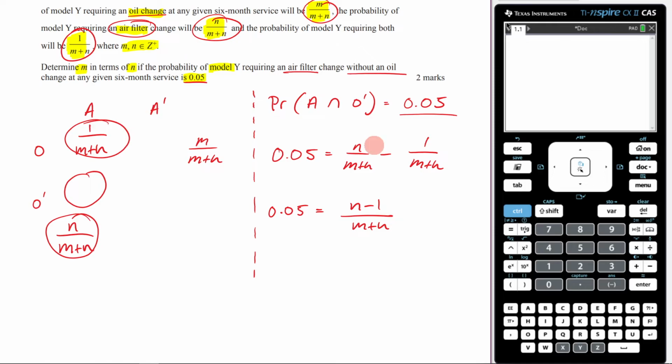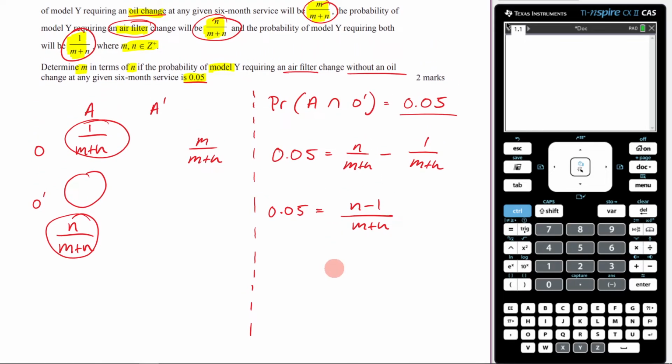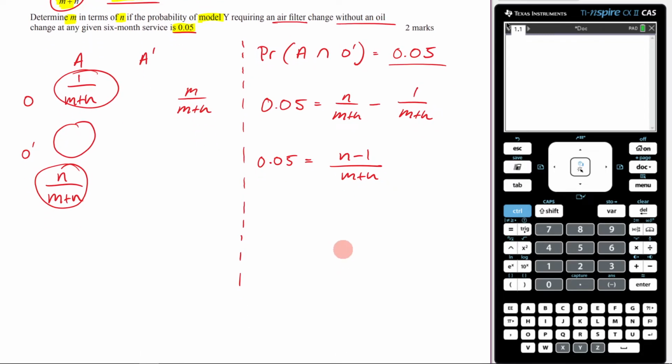Now, this is, I think, probably the trickiest part of this question, and that is recognizing, as it says here, we want our m and n to be real, positive integers. That means we want to get rid of this 0.05. What we want to write it as is 1 on 20, which is the same thing.